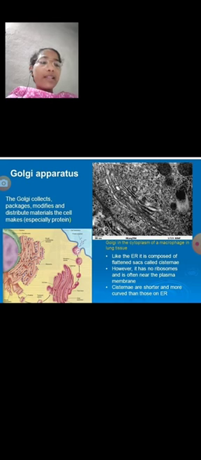They develop either by budding or constriction of the ends of the cisternae.